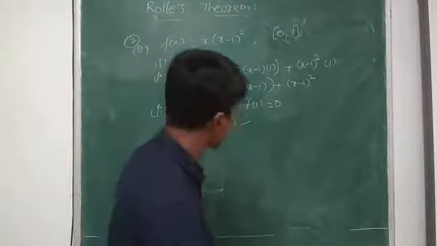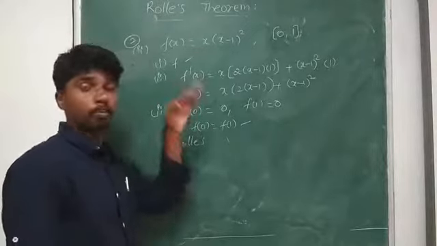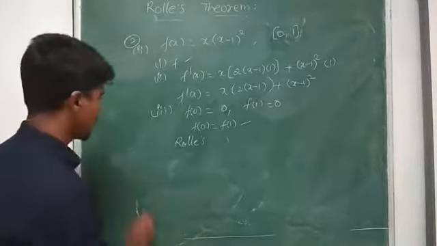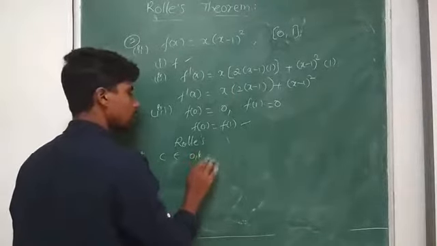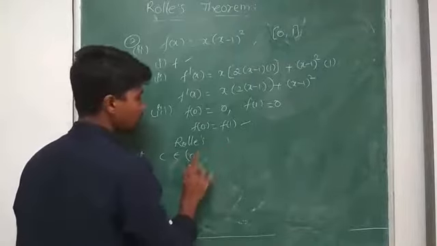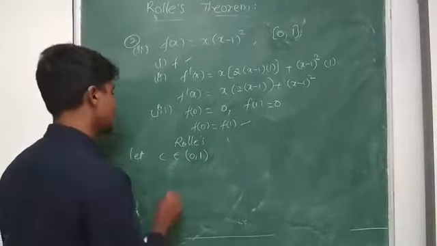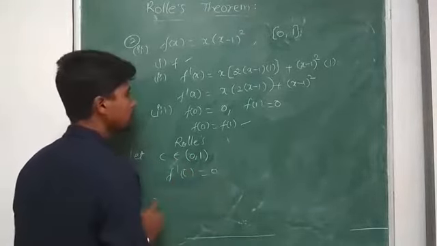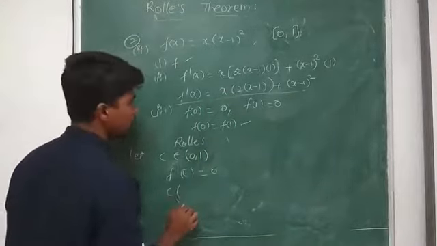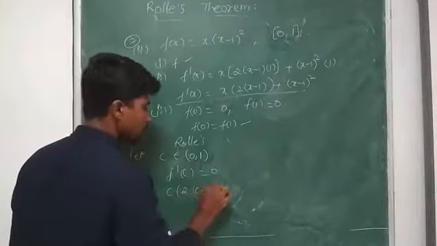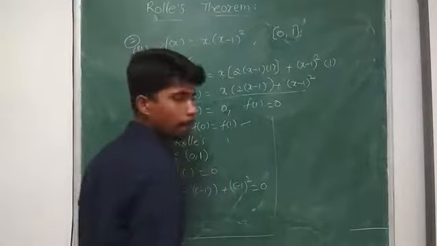Next, if it satisfies Rolle's theorem, what do I have to find out? Find the point where its derivative becomes 0. That means I need to find c. Let c belong to the open interval (0, 1). Now f'(c) = 0. So what is f'(c)? This is f'(x); substitute c in place of x. c · 2(c - 1) + (c - 1)^2 = 0.